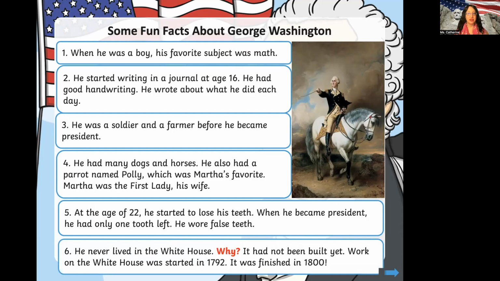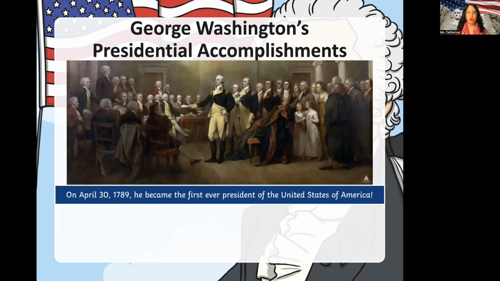He never lived in the White House. Why? It had not been built yet. Work on the White House was started in 1792, and it was finished in 1800. So, some of George Washington's presidential accomplishments. On April 30th, 1789, he became the first ever president of the United States of America.